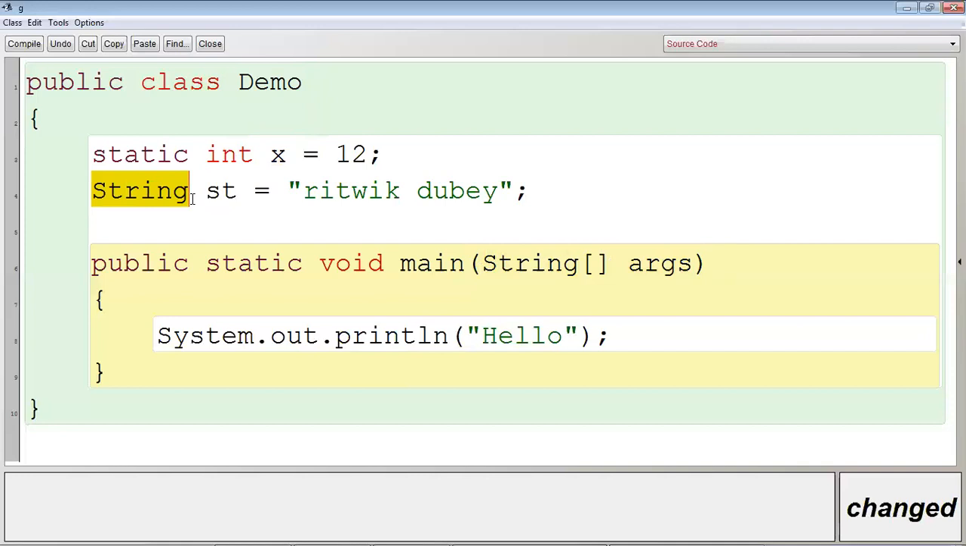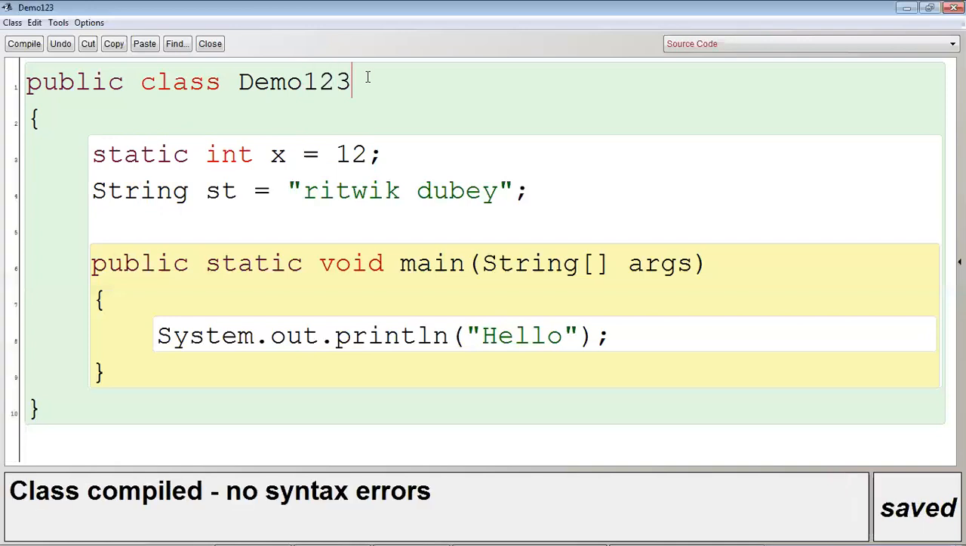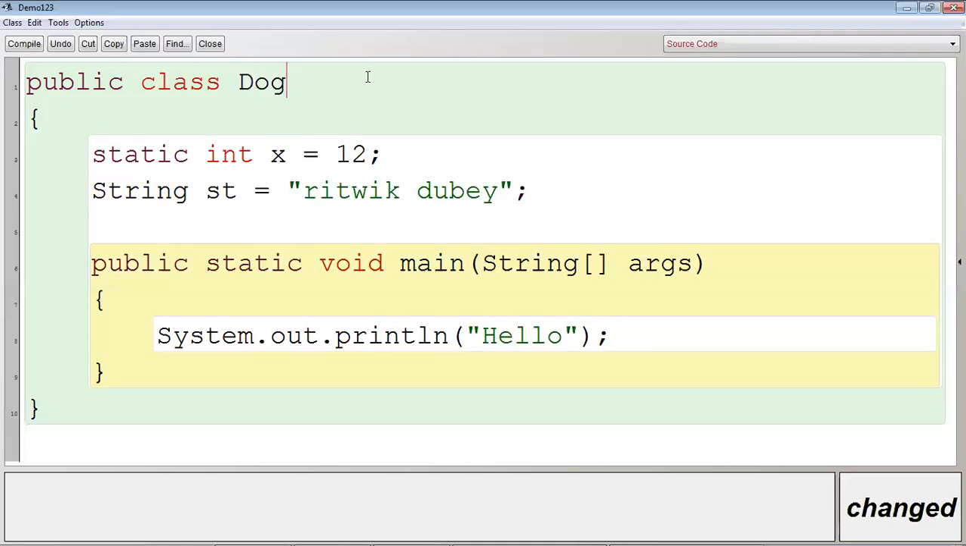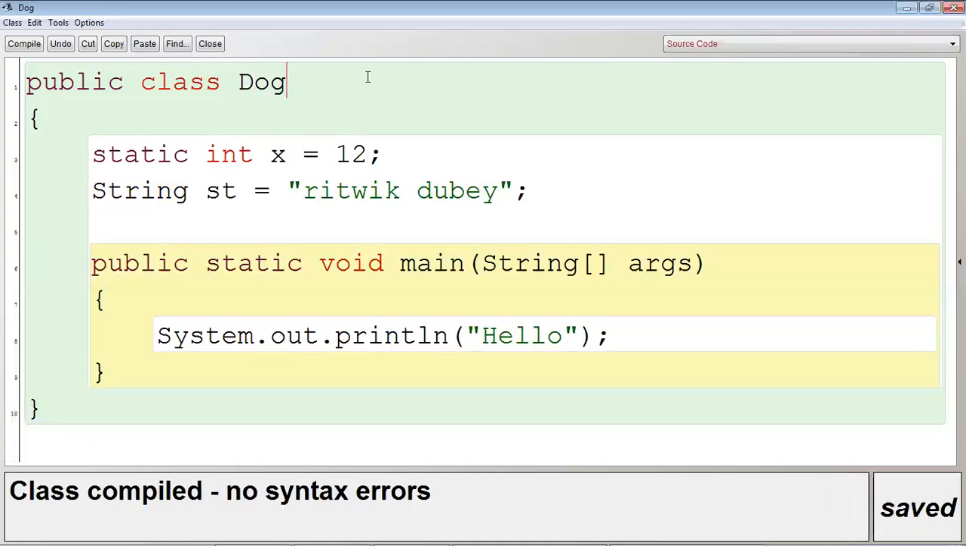Yes, we can consider, but we have not defined the string class. It is an inbuilt predefined class. As identifier, I don't have the liberty to change the name of a string, but I have the liberty to change the name of a class. Suppose if I write demo 1, 2, 3, you can see I'm getting no syntax error. In place of demo, if I write dog, then also I'm not getting any error. Means I have the complete liberty to change the name.